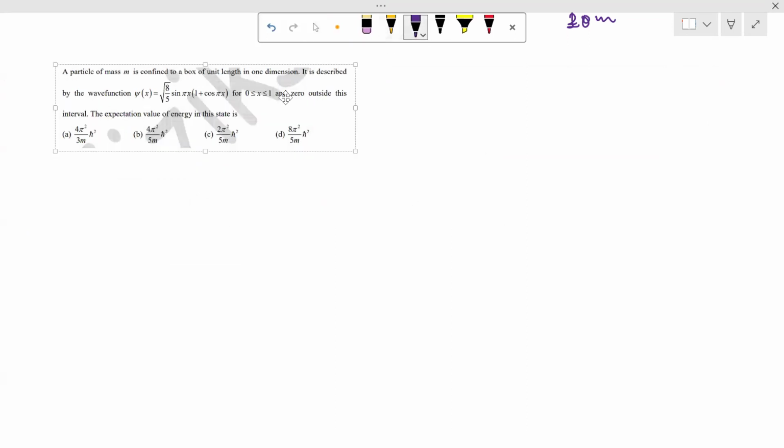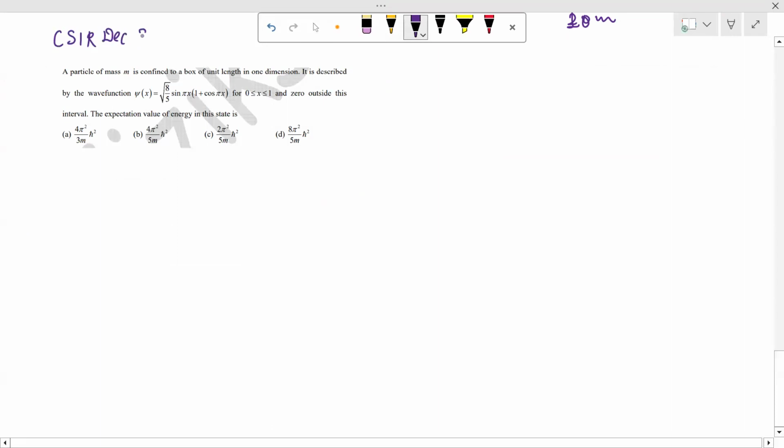Hello, let us try to do this problem which was asked in the CSIR NET December attempt of 2019. It is a fairly simple problem and all the concepts regarding this particular problem we have already covered. But before moving to this problem, let us revise a little bit of concepts.